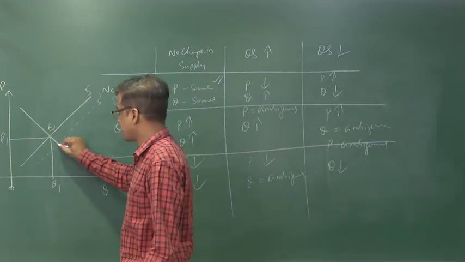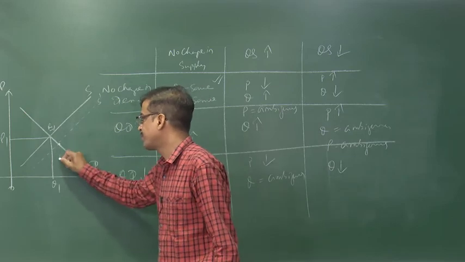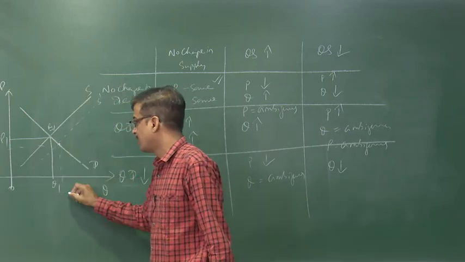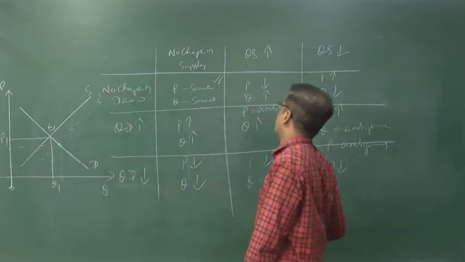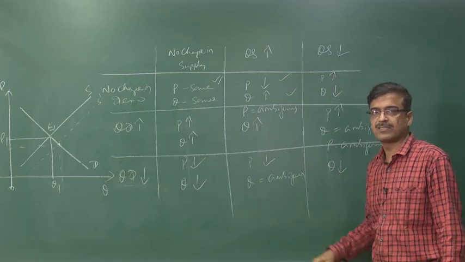Then it made the increased supply to be there. Then what happened to the quantity and price? Quantity increases, price falls. Price falls, quantity increases.